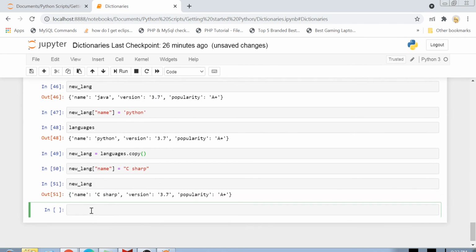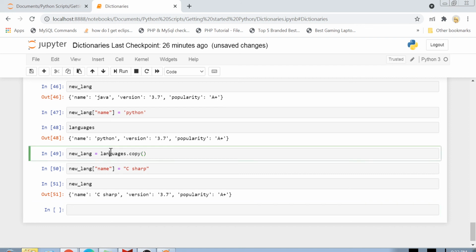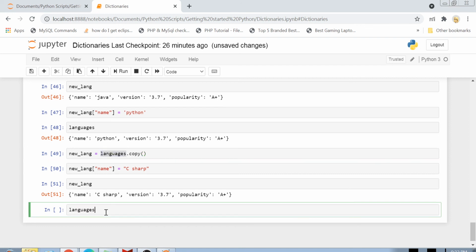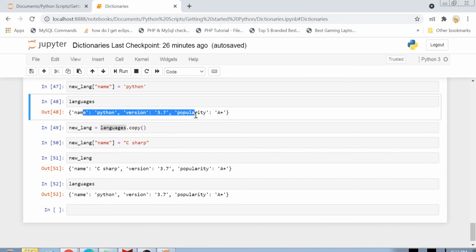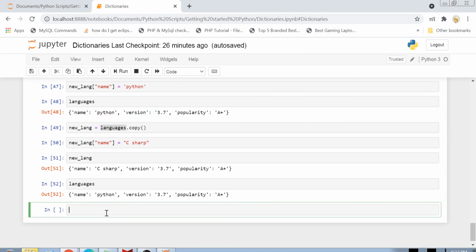Okay, so now let's print new_lang, and you see that in new_lang the name of the language is C#, but if I print languages again, there shouldn't be any change. So it is still Python, and previously also it was Python. So this is how you can copy your dictionary easily.